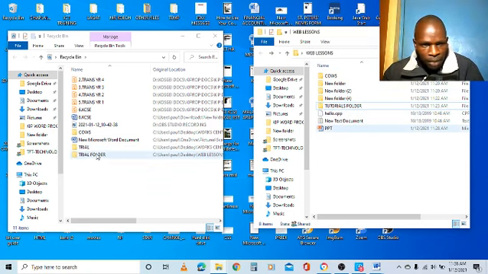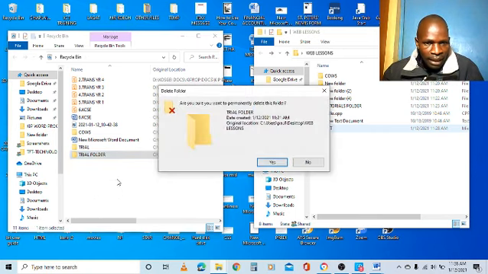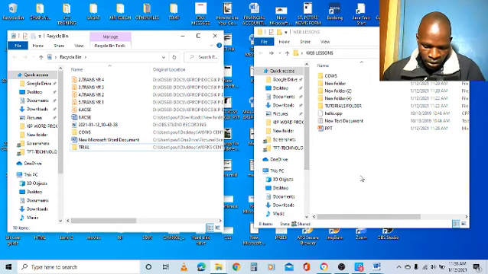So I want to permanently delete this folder. So I click and right click. Because it is within the recycle bin, I can delete now. And it says, are you sure you want to permanently delete this folder? The folder is trial folder. Because I want to permanently delete, I will click yes, and that folder will go forever. So that one has been removed here. It's no longer there. It has been deleted permanently. So that's how to delete a folder or a file permanently.